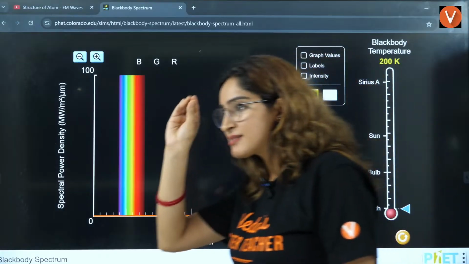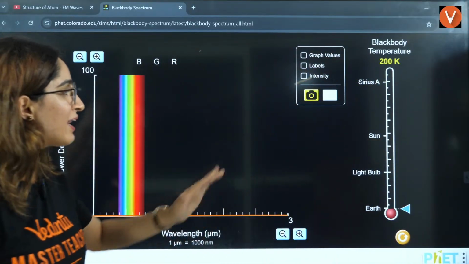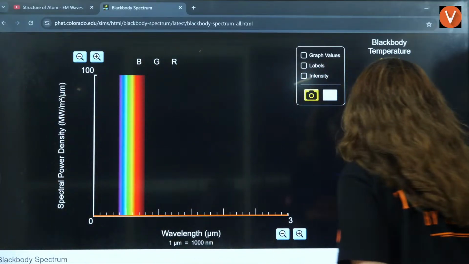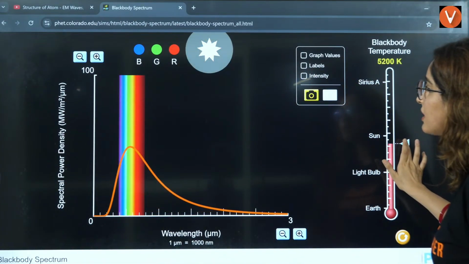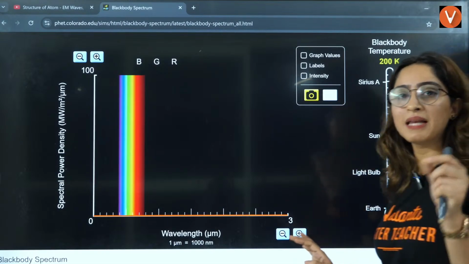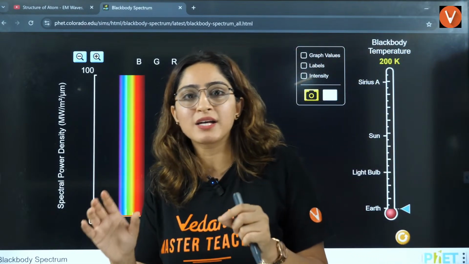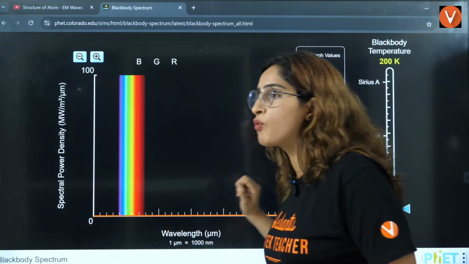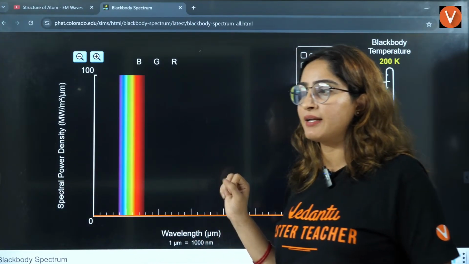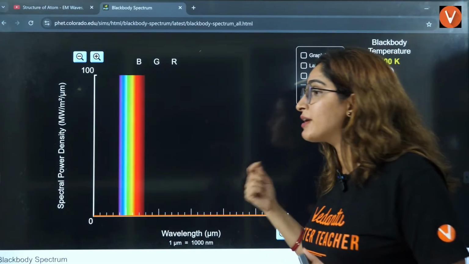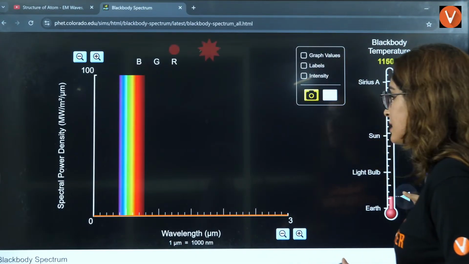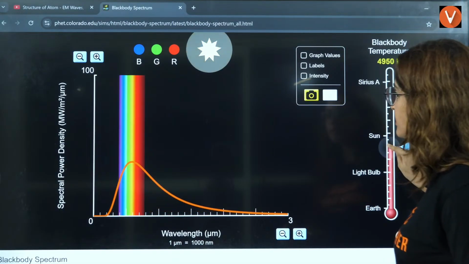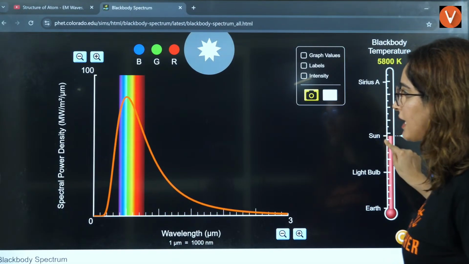Now, first thing to observe here, this is from where they will ask the question: whenever temperature is increasing, can you see the maximum lambda, the peak, is moving towards the left side. Whenever I am increasing the temperature, this is moving towards the left side, okay?